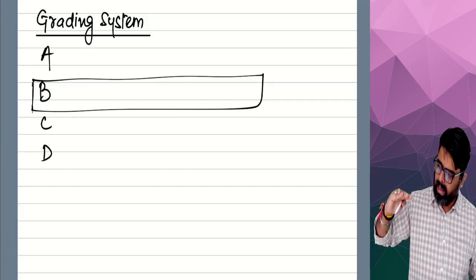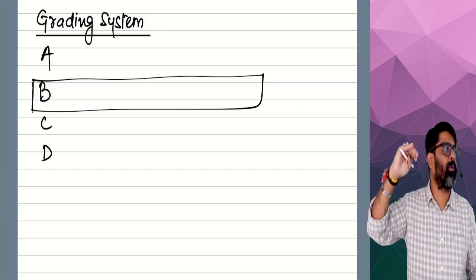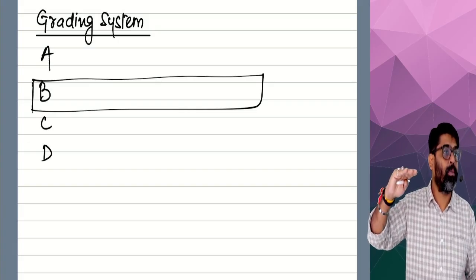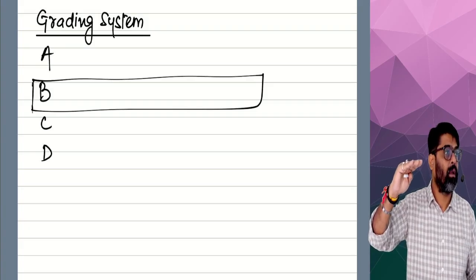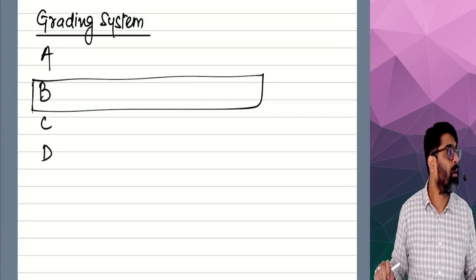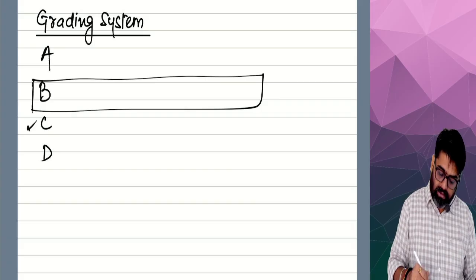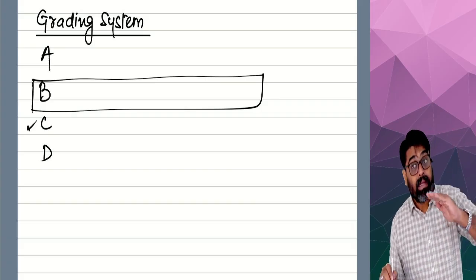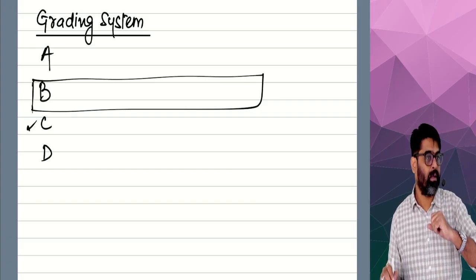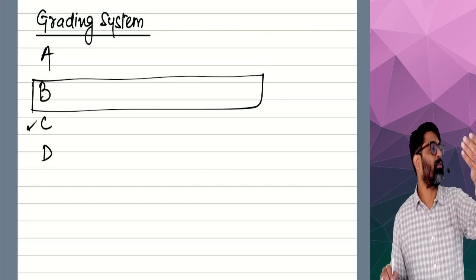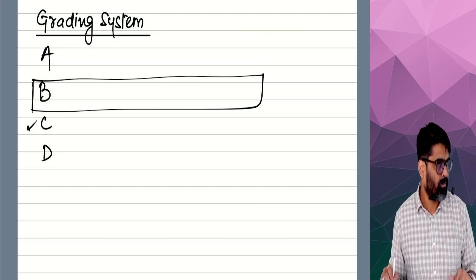Now, any employee who is above the supervisor level till manager, they will be placed in grade C. Their salary scale will be different, and in grade C, the benefits offered will be different.